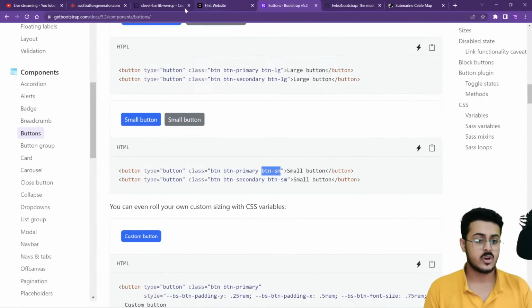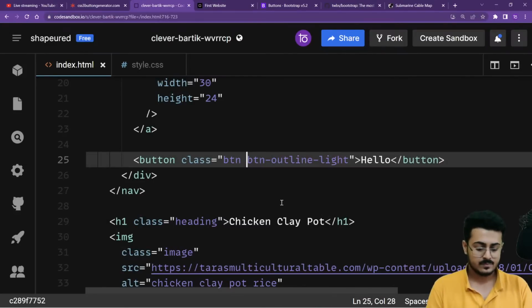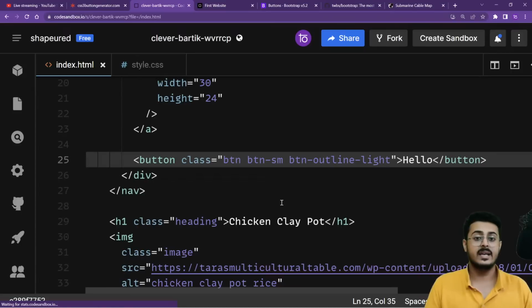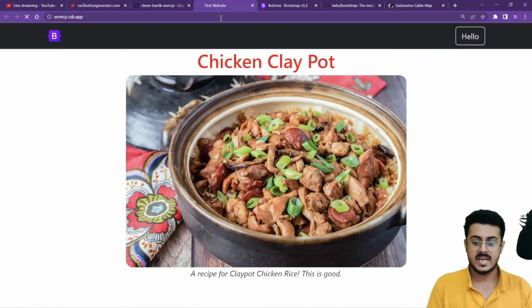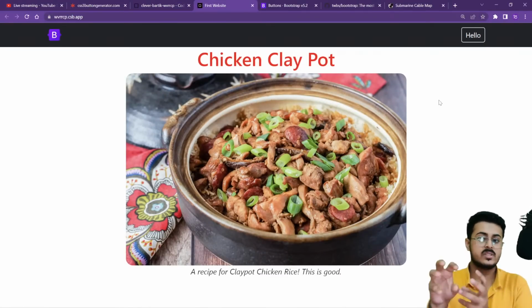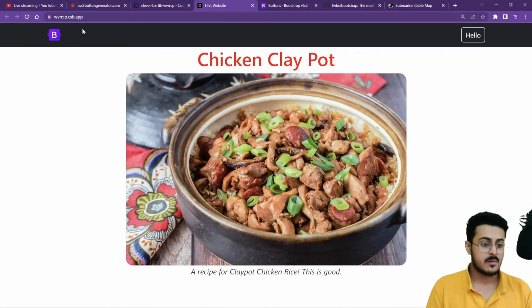So you have to go back to your code. You have to write BTN-SM right over here. That makes the button a bit smaller in size. Let's go back to our website, reload the page. Now your button is a bit smaller and comparable to your image as well. So you have to practice. You have to try to do every single thing that you can to be able to understand that. Okay, and that is how the entire Bootstrap concept works at the end of the day.